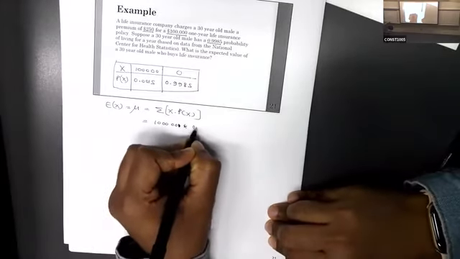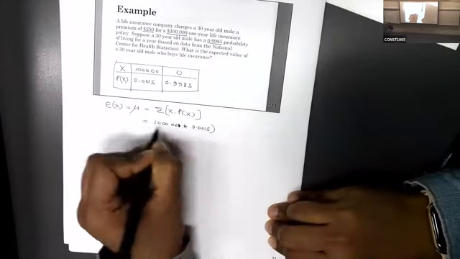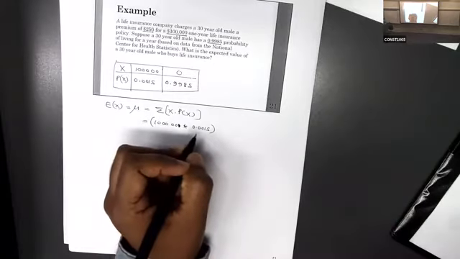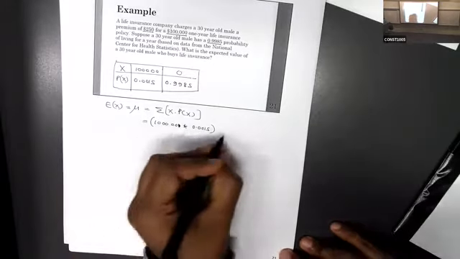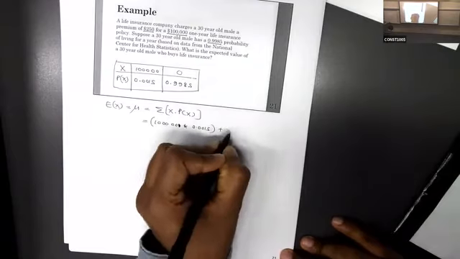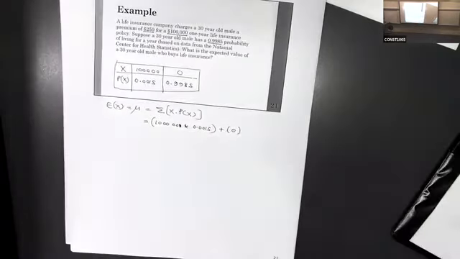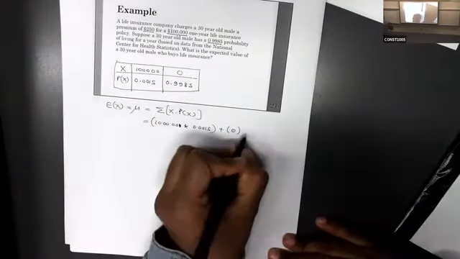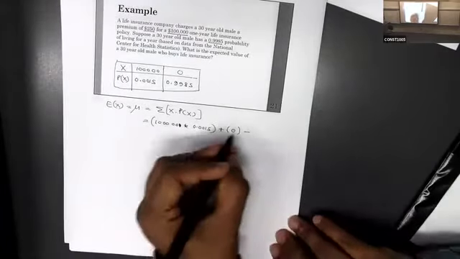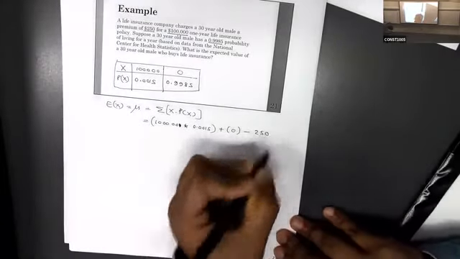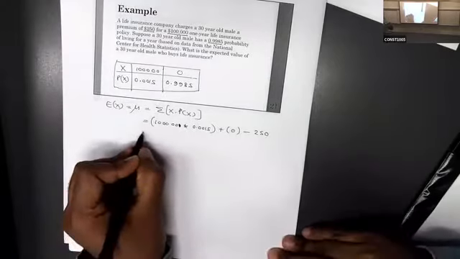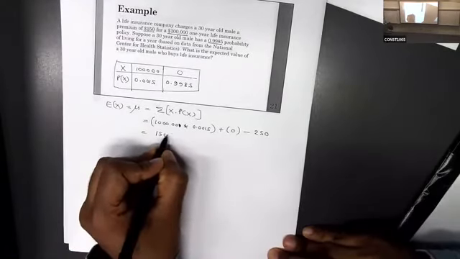This one. The other value we don't need to write, actually it's 0. So this is the only one, but finally you have to subtract the cost. Please remember, you have to subtract. Here it's 150.